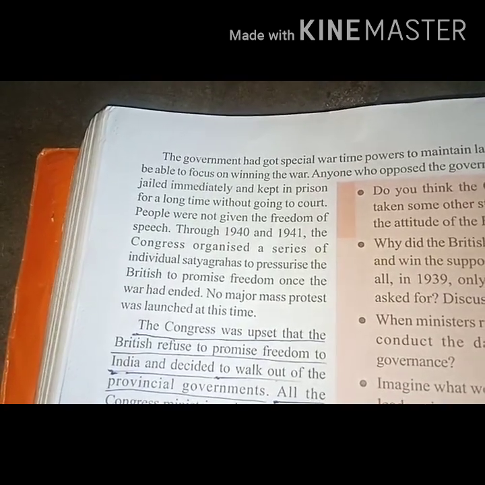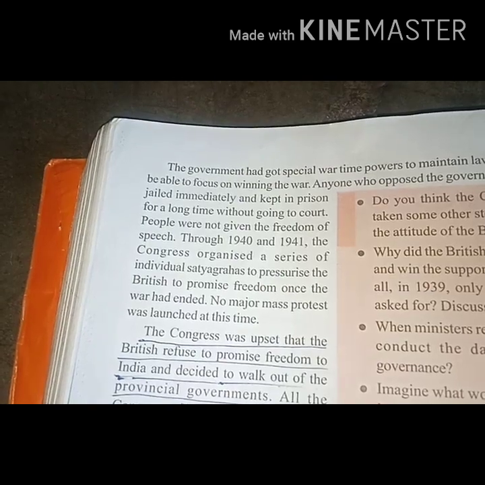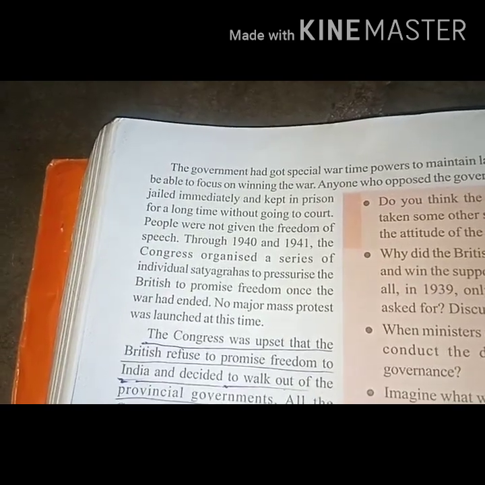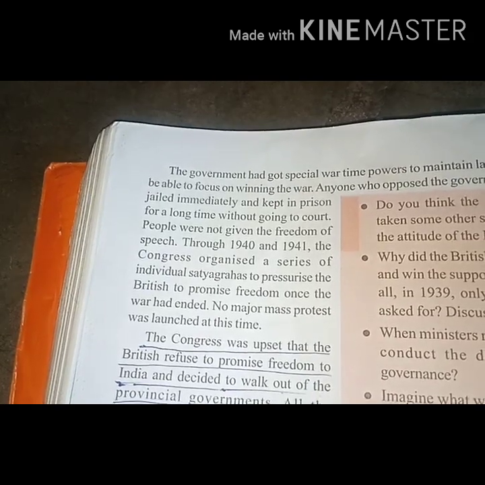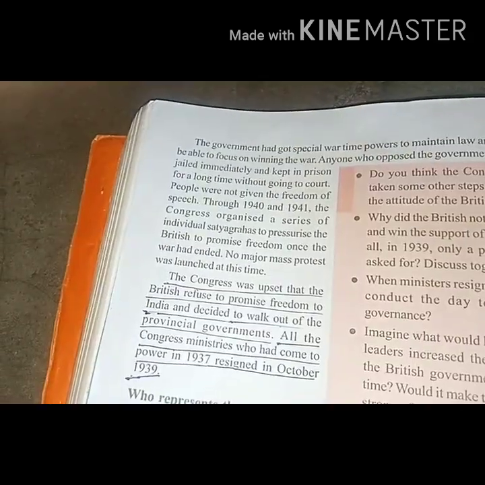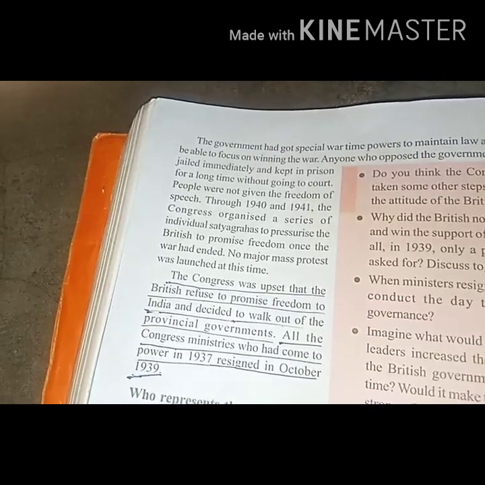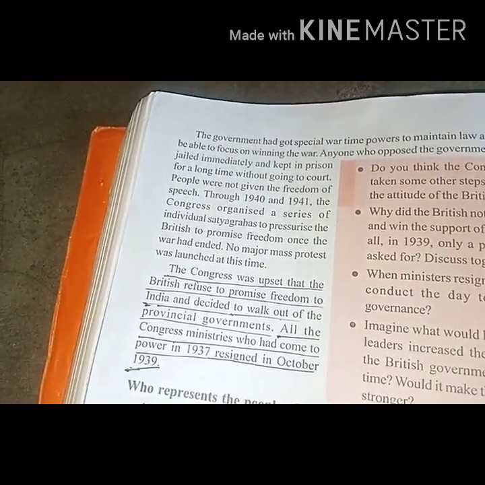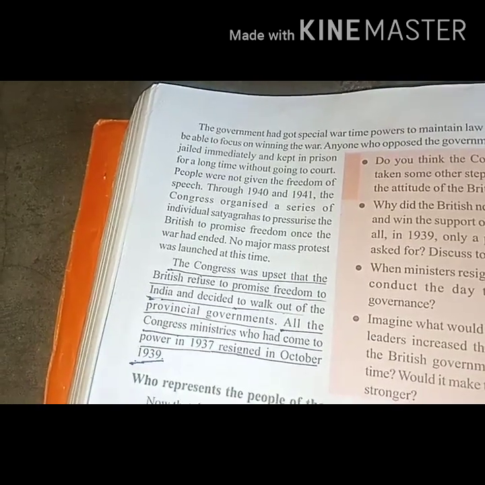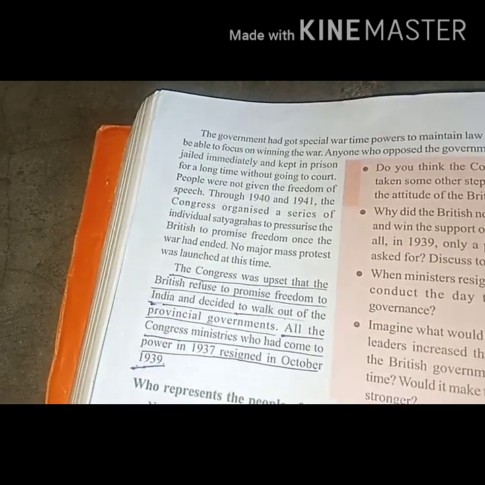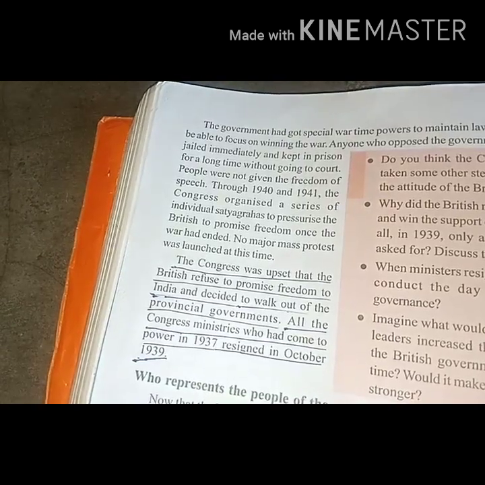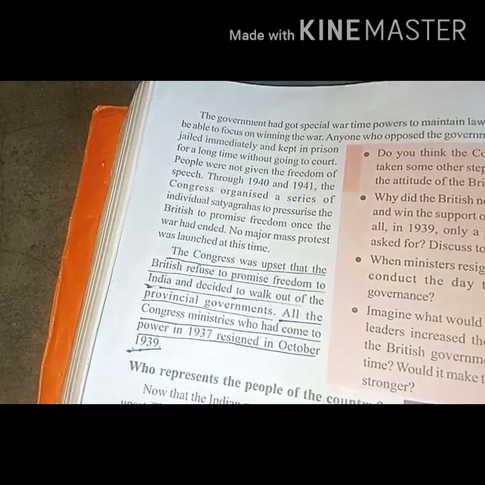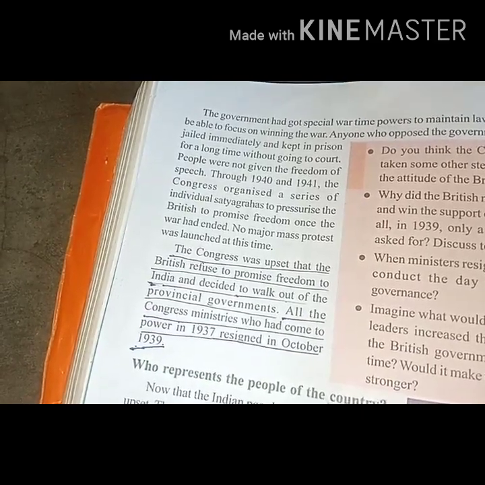No major mass protest was launched at this time. In that period, 1940 and 1941, there were no major mass protests. That means no major movements were done between 1940 and 1941. The Congress was upset that the British refused to promise freedom to India and decided to walk out of the provincial governments.